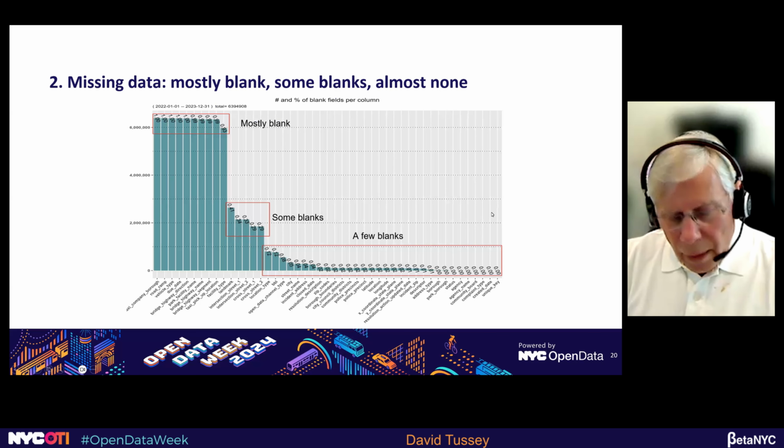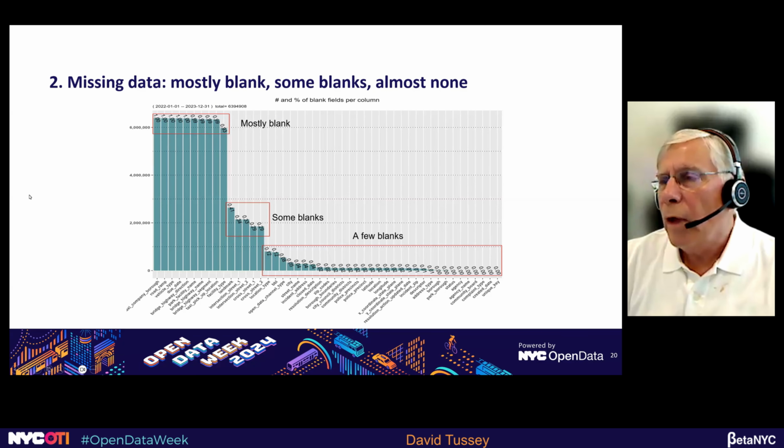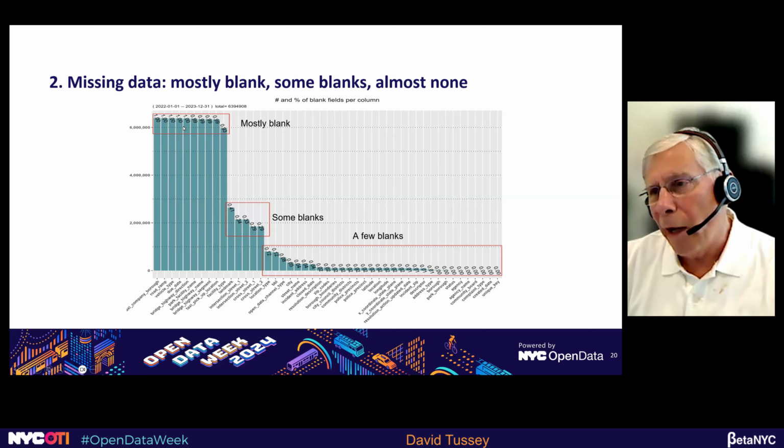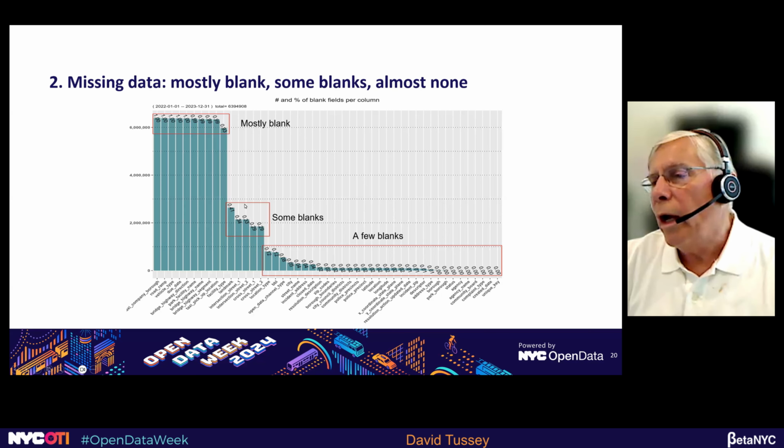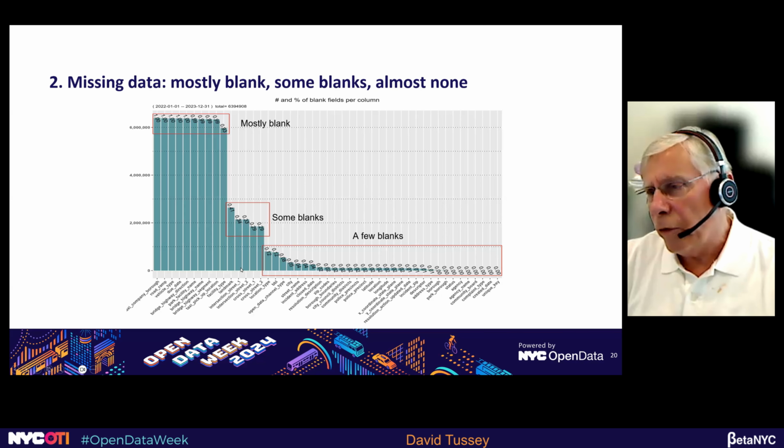So this is kind of how those columns line up in terms of what percentage of them are blank. There's the mostly blank ones. These round up to 1, but they're not really 1. They're 0.9999. And then there's these fields that have some blanks, between 29 and 40% are blank. And then there's all these fields that have almost no blanks at all.